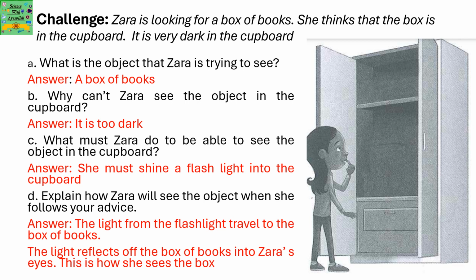What must Zara do to be able to see the object in the cupboard? She must shine a flashlight into the cupboard. Now explain how Zara will see the object when she follows your advice. The light from the flashlight will travel to the box of books, and then that light will reflect off the box of books into Zara's eyes. This is how she'll see the box.